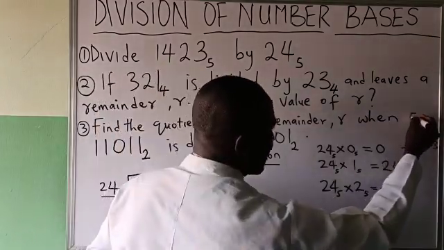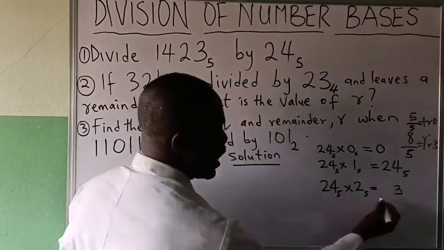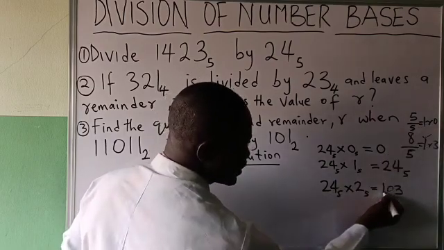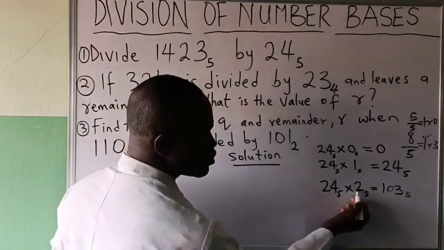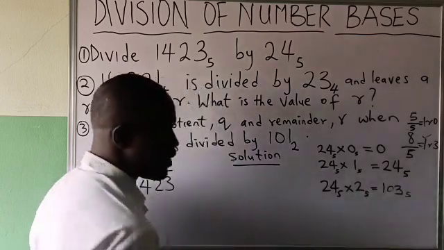We now say 5 over 5 will give me 1, remainder 0. I'll write remainder 0 and carry that 1, bring it here. That means 24 in base 5 times 2 in base 5 will be giving me 103 in base 5.